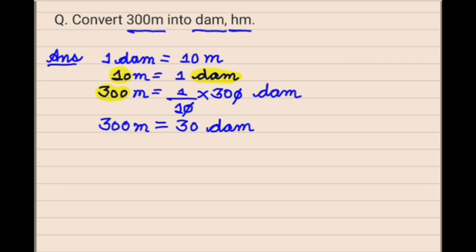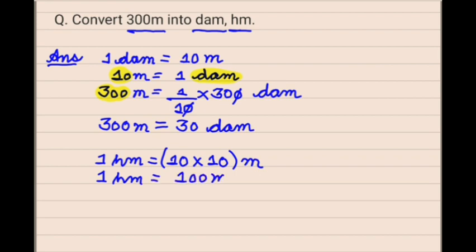The second part is we have to convert the following into hectometer. So we should remember that 1 hectometer equals how many meters? The first time when we jump to decameter we multiply by 10. Now from decameter we again jump one more unit, that is again 10. So 10 multiplied by 10 meters, 1 hectometer equals 100 meters. Or else I can write 100 meter equals 1 hectometer. So 300 meters will be equal to how much?